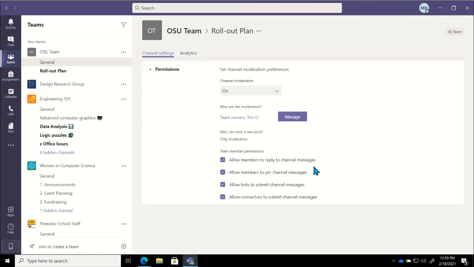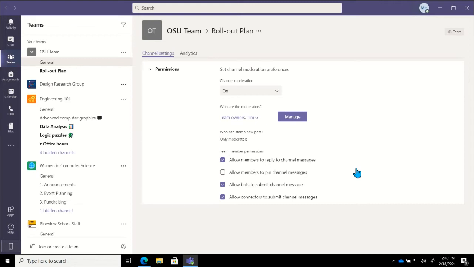We're also going to choose whether or not team members are able to pin messages. And so we'll take a look at what that looks like in a little bit. But again, for right now, for announcements, we'll actually go ahead and remove that, because again, our moderators should be able to choose which posts are going to be pinned.